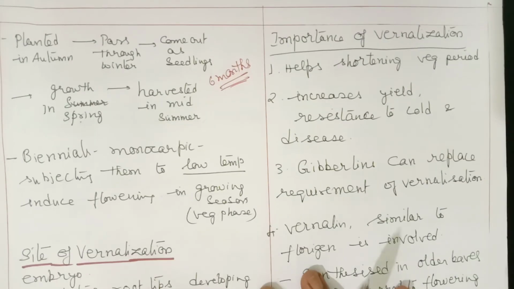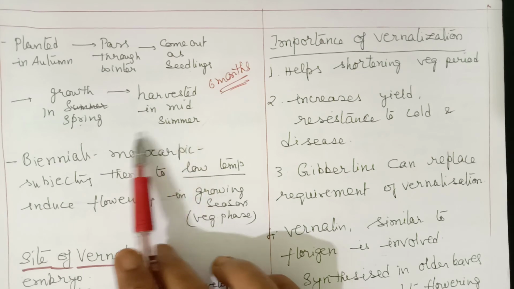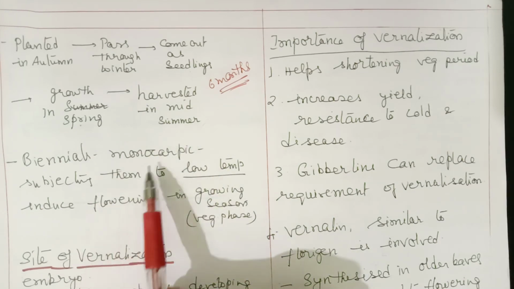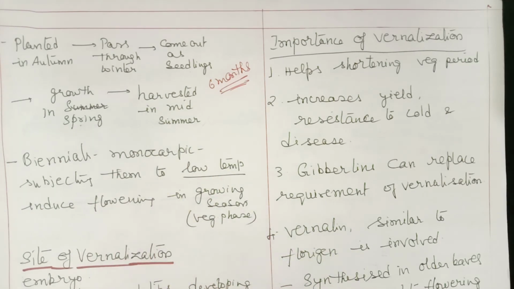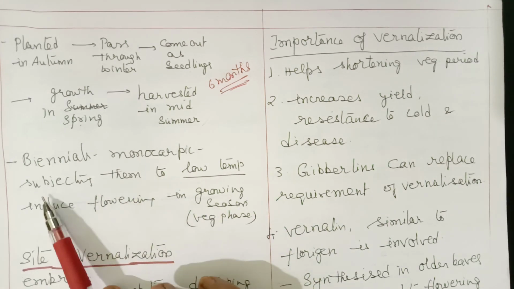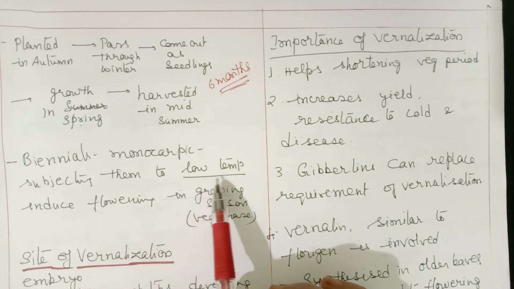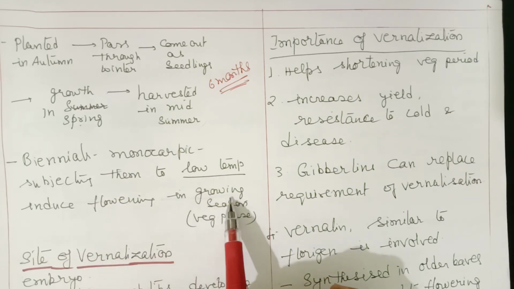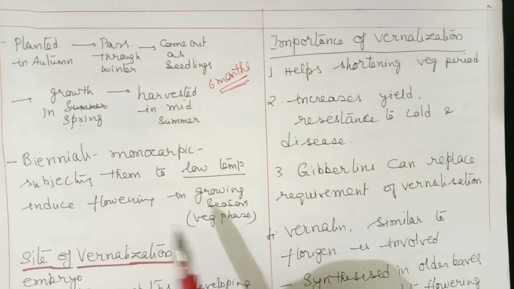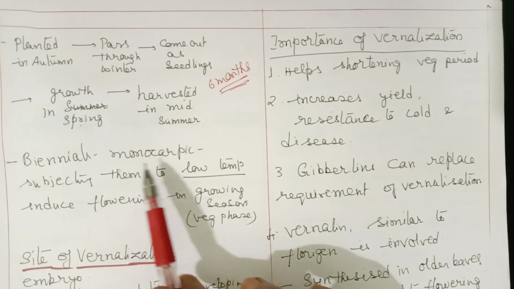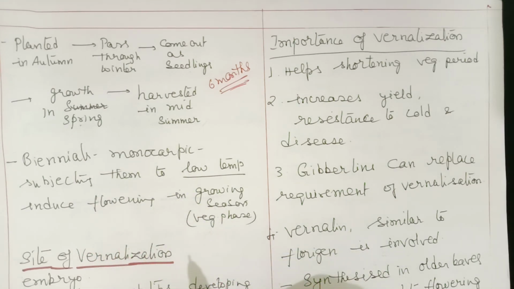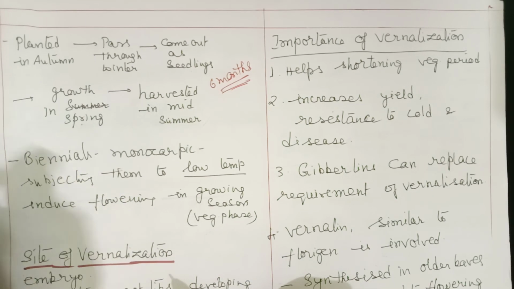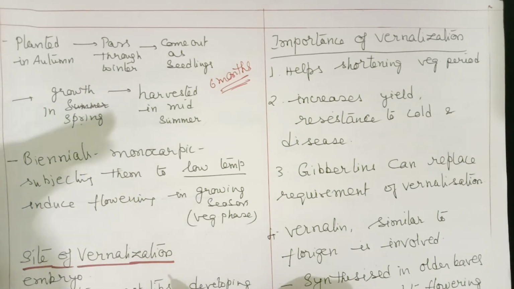Now biennials also are subjected to vernalization. These are monocarpic. Monocarpic means they flower only once in their lifetime. Subjecting them to low temperature will induce flowering in the growing season. What happens in biennials? In the first year they show vegetative growth, and in the second year they show reproduction.